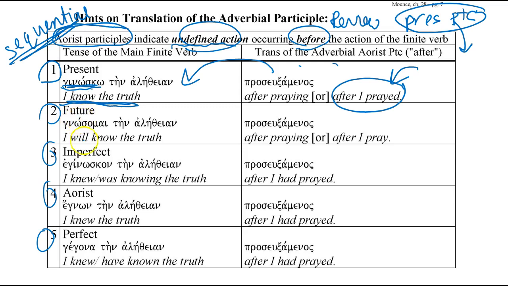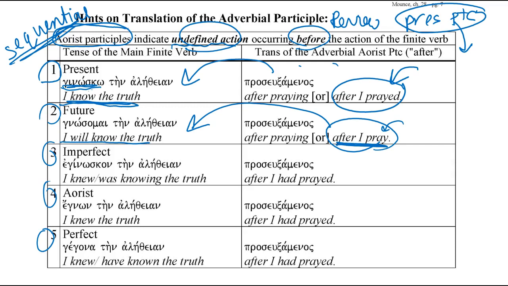So if the main sentence is "I will know the truth," then to show that praying happened before I know the truth, I can translate this as "after I pray." So after I pray, this is a present time translation, then later in the future I will know the truth.